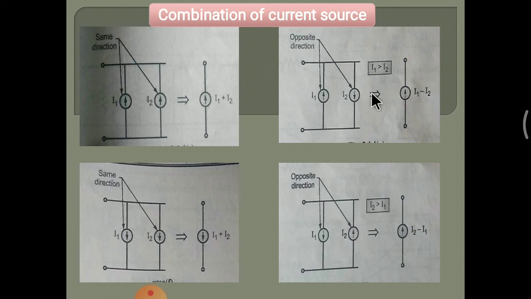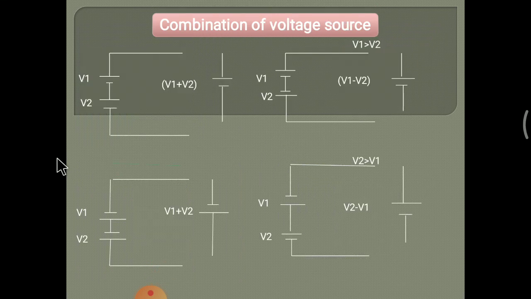For that condition, when I1 is upward and I2 is downward, then the resultant current is upward and the formula is I1 minus I2. When I1 is downward and I2 is upward, then the resultant current source is upward and the formula is I2 minus I1. This is the combination of current source. This combination of voltage source and current source is also used to calculate circuit elements or to simplify the circuit.